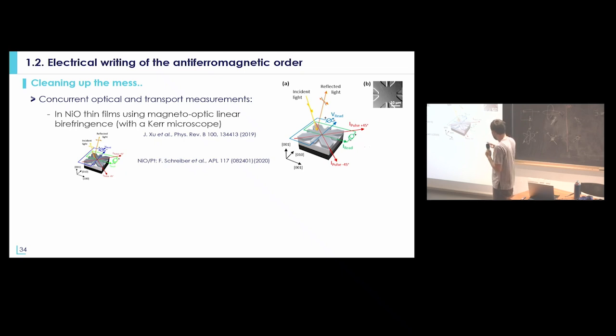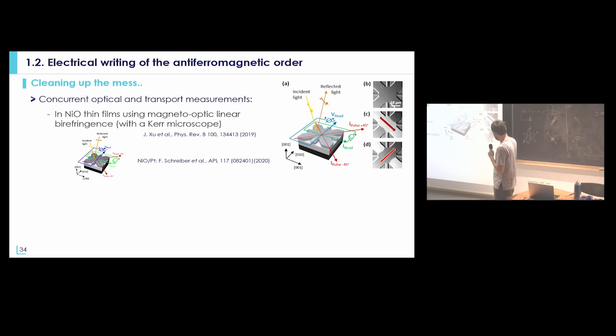So I will show you an example of something we did, for example, in nickel oxide. You pattern this heavy metal stripe on top of nickel oxide. You apply current, and due to the fact that nickel oxide has magneto-optic linear birefringence, you can detect the direction of the antiferromagnetic order just by doing some simple type of Kerr magnetometry. So if you apply a current in some direction, you can see that you completely switch the direction of the antiferromagnetic order in one direction.